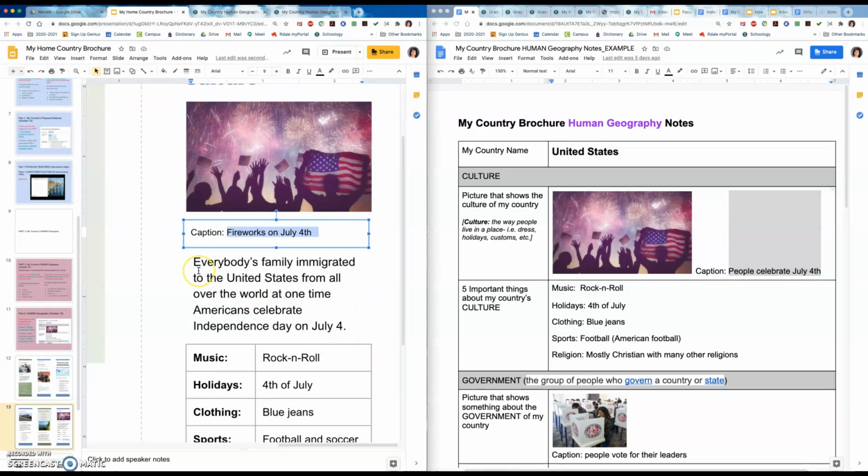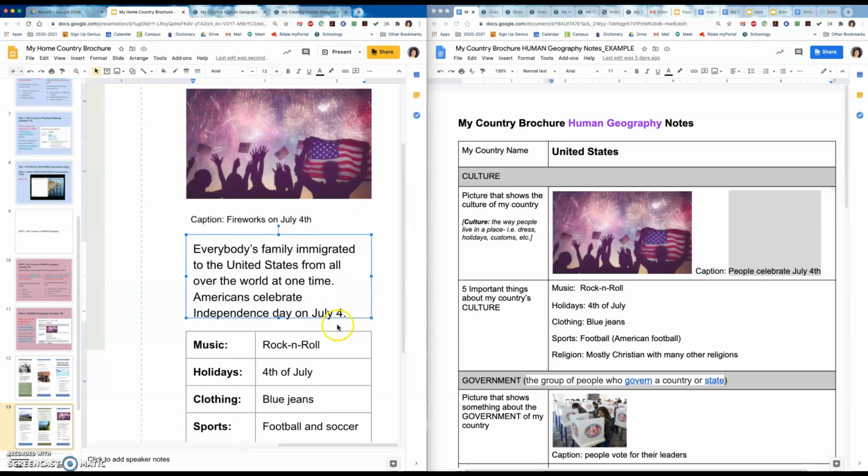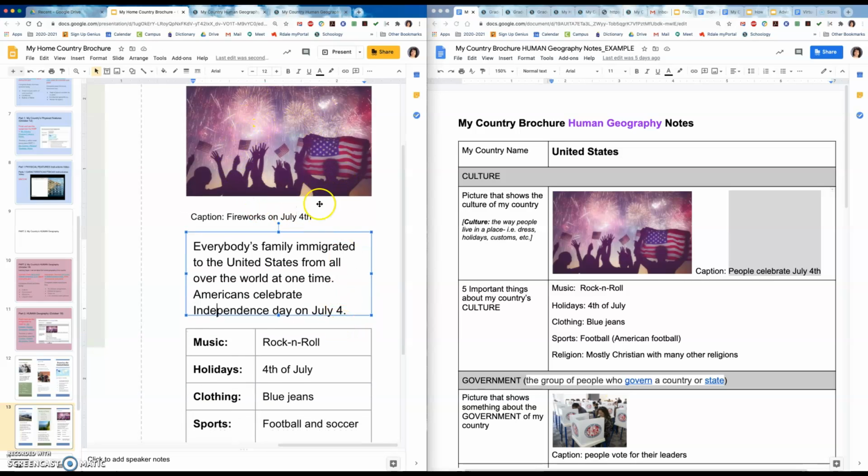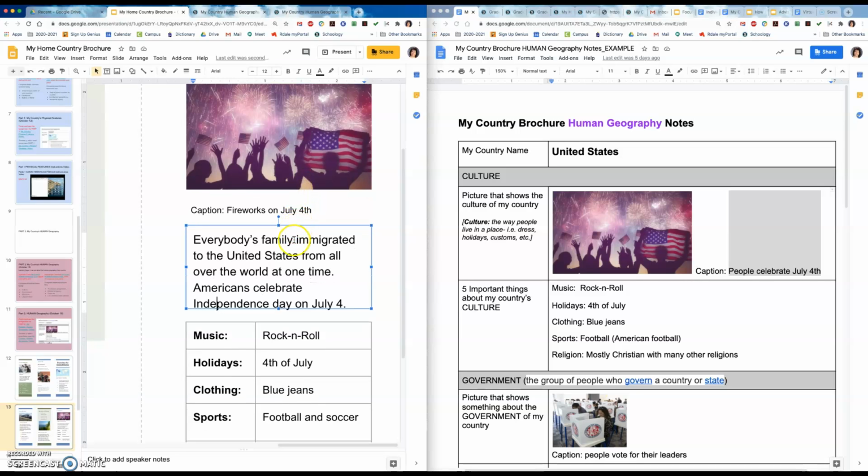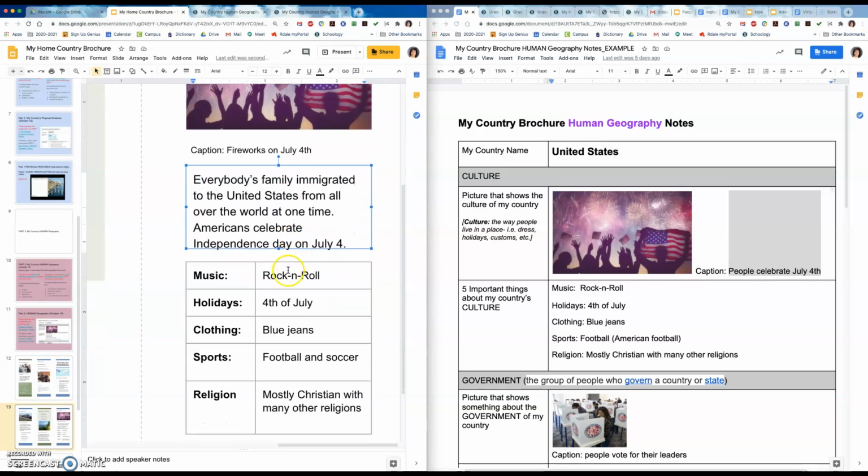Then I wrote a little bit about my country, and since my country is the United States, I typed something saying everybody's family immigrated to the United States from all over the world at one time. Americans, whoops, I need a period there. Americans celebrate Independence Day on July 4th. So this shows people celebrating Independence Day. So I explained a little bit more.